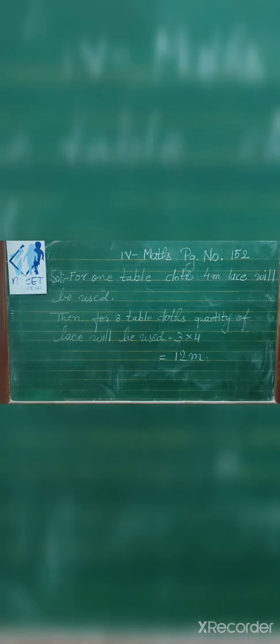For the second solution, we will write that for one tablecloth 4 meter of lace will be used. Then for 3 tablecloths, the quantity of lace used is equal to 3 into 4. We multiply 4 by 3, because 3 tablecloths are there. 3 4s are 12. So 12 meter of lace will be used for 3 tablecloths. You will write the answer in statement form.